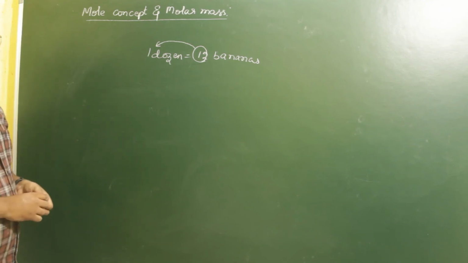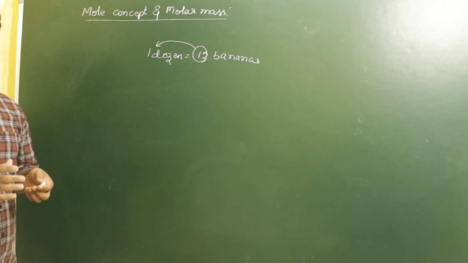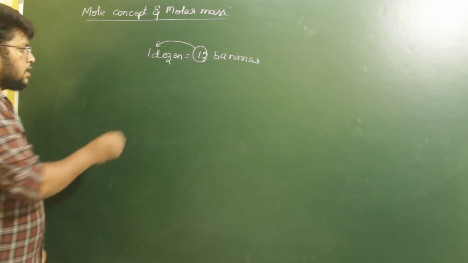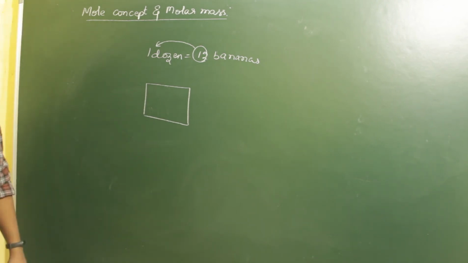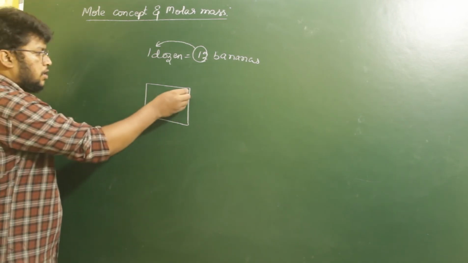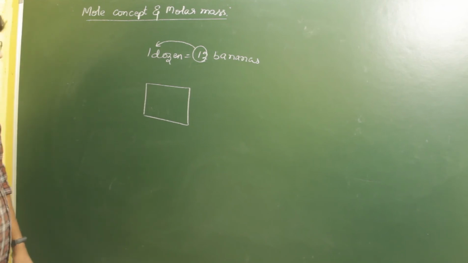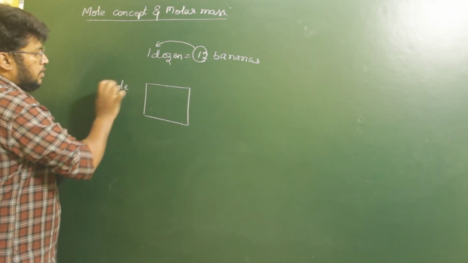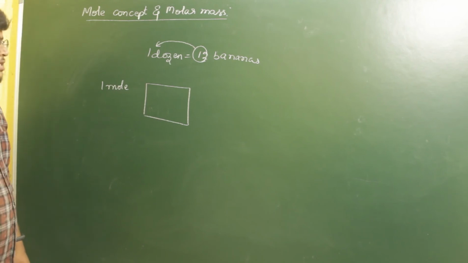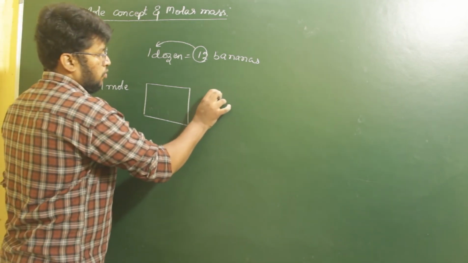So what does this mole mean? A mole means the mass of a given atomic compound in its respective number of atoms. If you take a given substance of a certain volume, say this is the space in which we are considering a volume of gas or any substance, we consider a mole if the mass of this substance is equal to its respective atomic mass unit. The mass present in this area is said to be 1 mole if it has an equal number of atoms with respect to carbon-12 isotope mass.